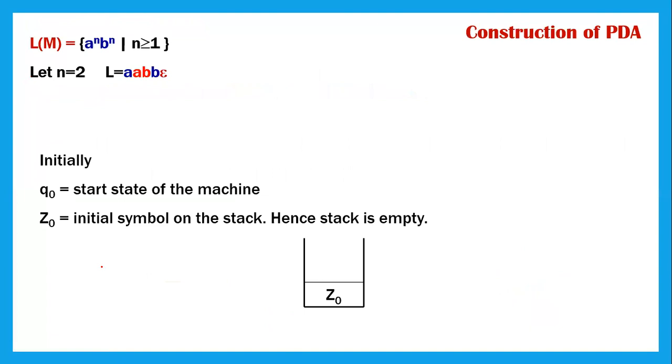Okay, so initially Q0 is the start state of the machine. This we should be knowing, and Z0 is the initial symbol on the stack. So when we have only Z0 on the stack, that means what? When this becomes the top of the stack, that means the stack is empty. And I'm taking one example. When n is 2, the string will be A, A, B, B, epsilon. Epsilon means this is the end of the string.